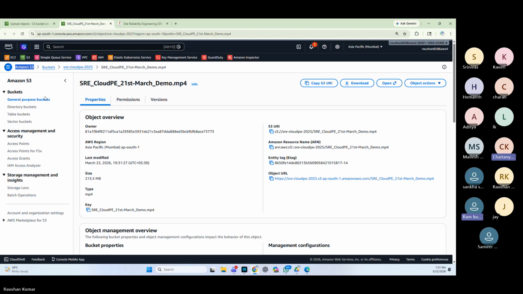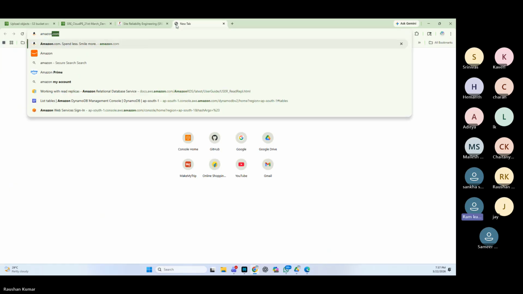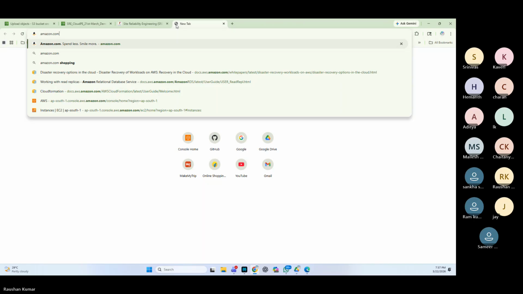Amazon itself, Amazon.com, they may be using it, yes. What else? Give me some other examples apart from Amazon. Zepto, the online shopping site. Big Basket. Okay.